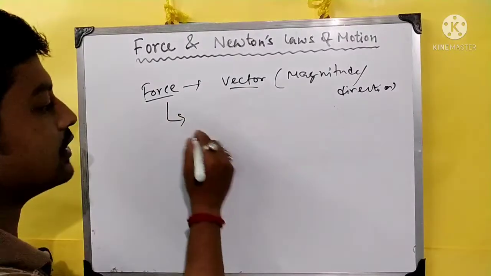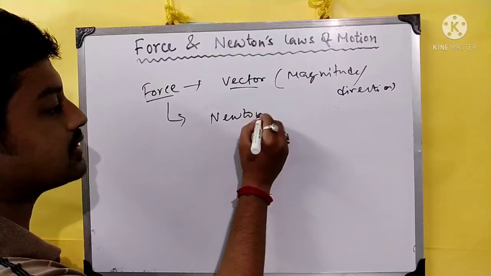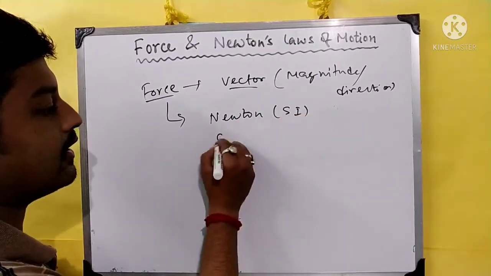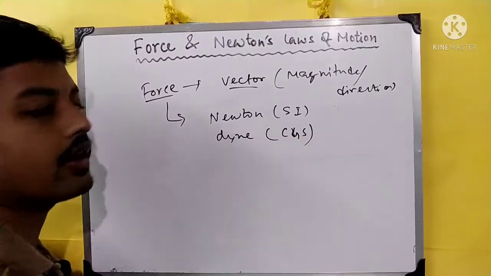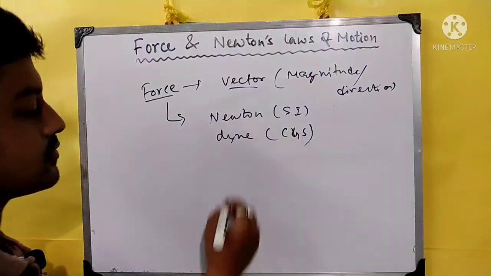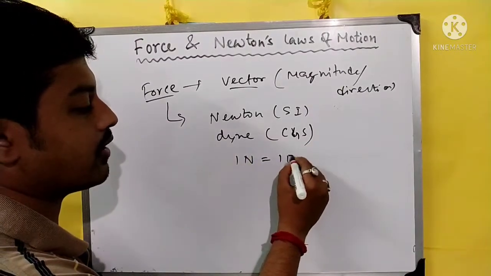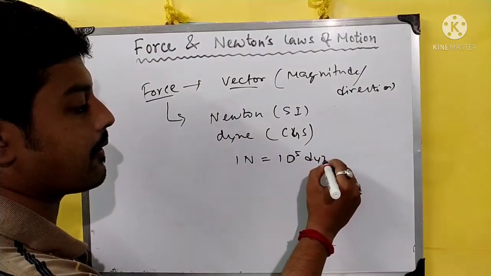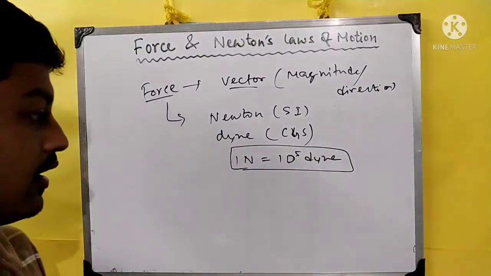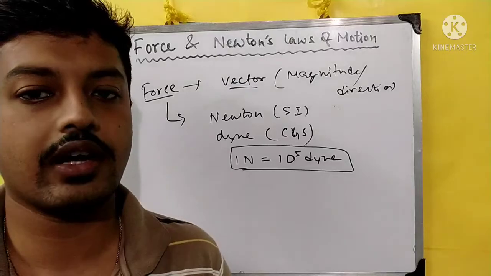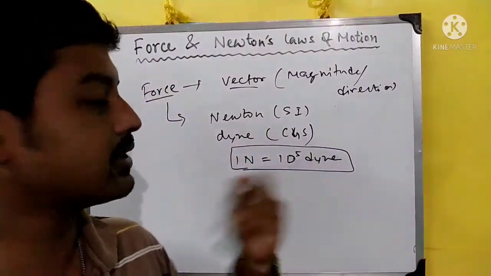And what are the units? The unit will be Newton in SI, and dyne in CGS. There is a relation that 1 Newton equals 10 to the power 5 dyne. This is the relation between dyne and Newton. So these are the basic information of forces.